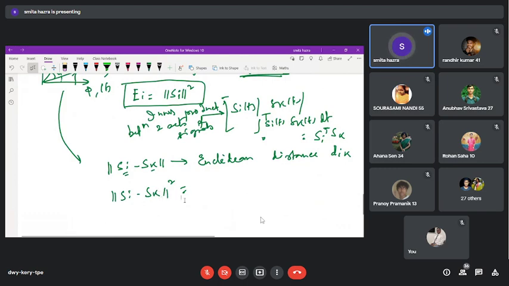So what can we write here? Very easily, summation over j equal to 1 to n of (S_ij minus S_kj) whole square.